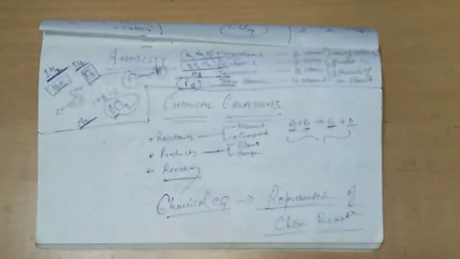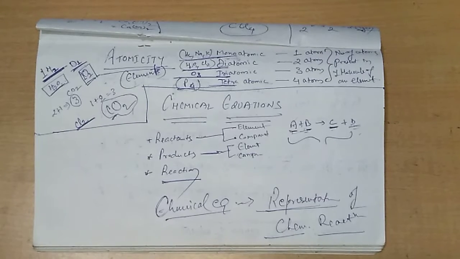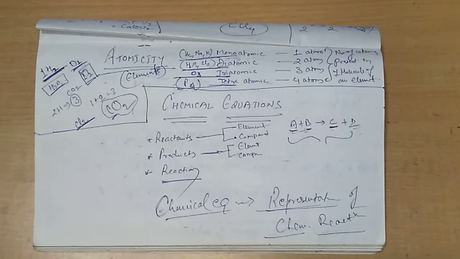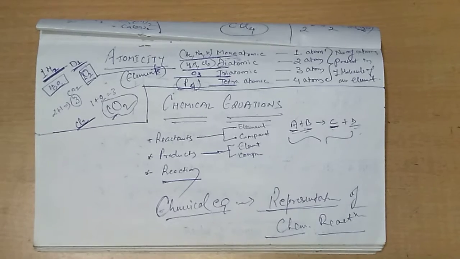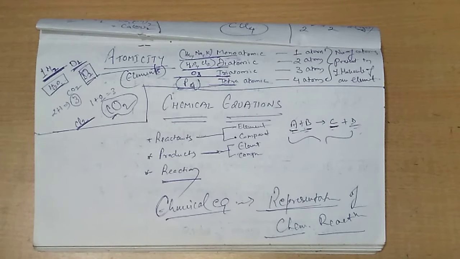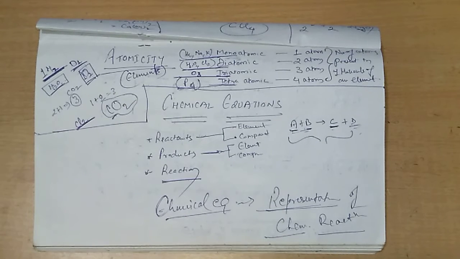Okay, so as we have discussed, all the elements present all around us can be represented through symbols, and all the compounds can be represented through formulas. Now what is a chemical reaction? Basically, all the time, elements are mixing together chemically and forming compounds.